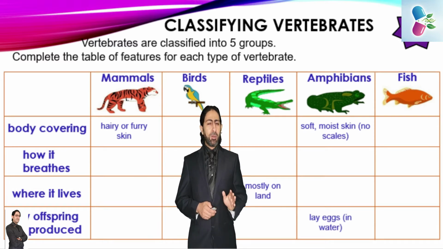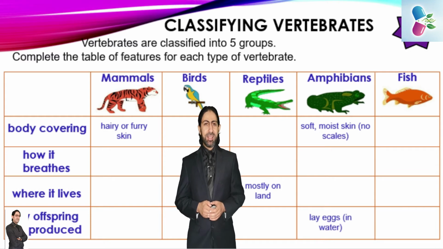You can pause the video for a maximum of 5 minutes in order to complete those blanks with the correct answers. Some answers will be done for you. So now please pause the video, finish the task and come back again after finishing.